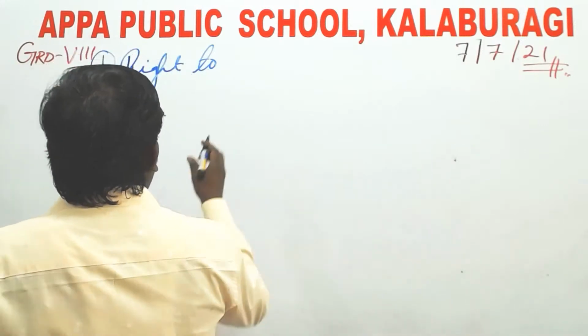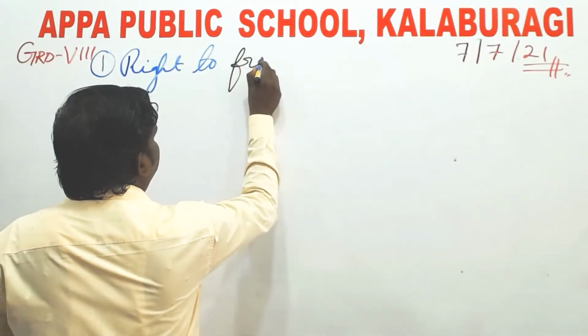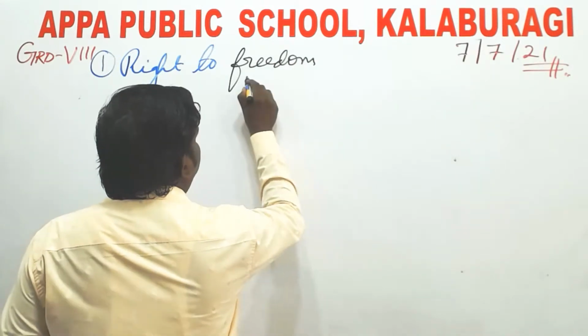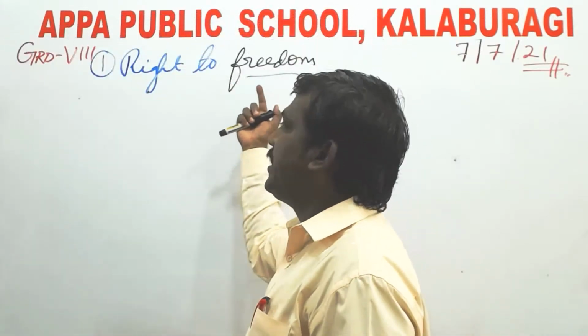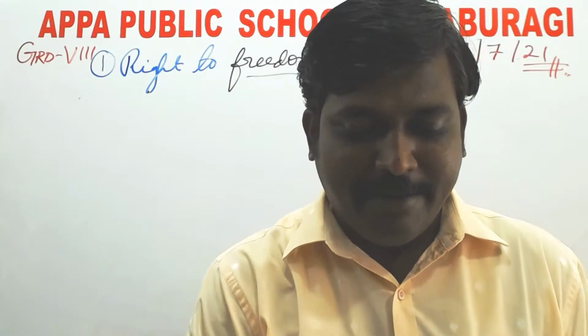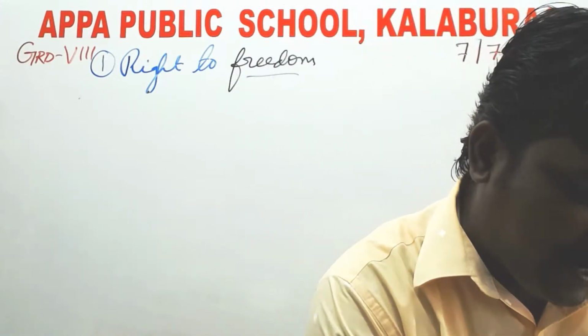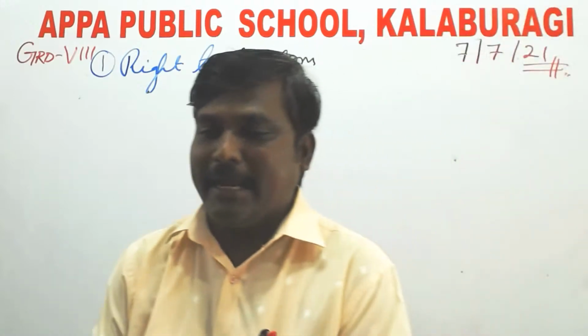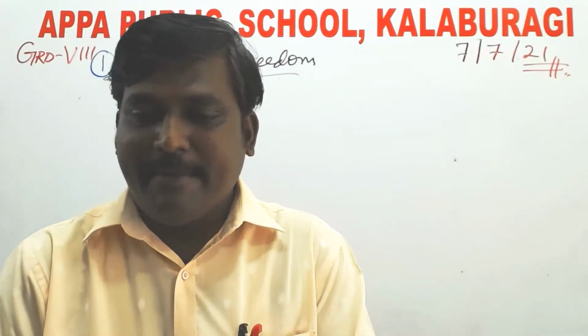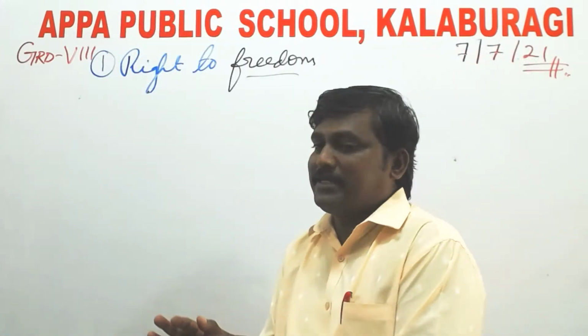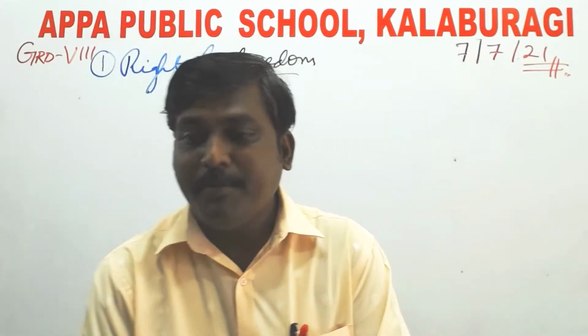So the next one is right to freedom. This is the second fundamental right. It gives us freedom. Freedom for what? On what basis are you given freedom? The freedom has also been restricted. Freedom means you cannot go and beat anyone on the roadside or kill anyone. You are guided by the law. The Constitution has given you the freedom to roam and move in any part of the country.